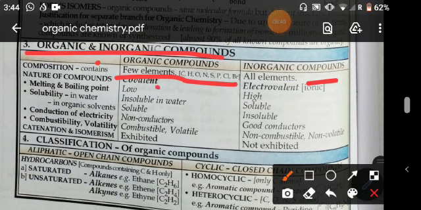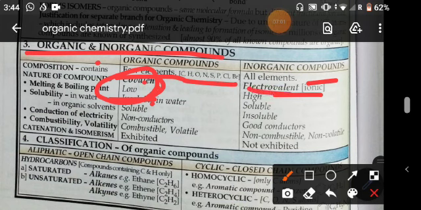Organic compounds have covalent nature and inorganic compounds show electrovalent nature. Melting point and boiling point of organic compounds are low. Why? Because they form covalent bonds, and a covalent bond is weaker than an electrovalent bond. That's why the melting point and boiling point are lower in organic compounds.